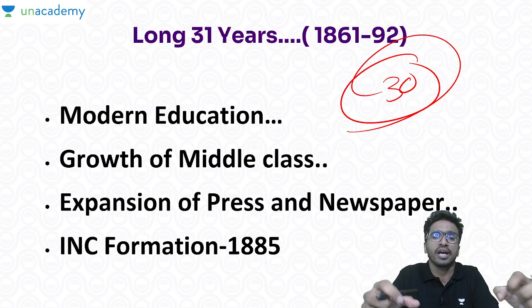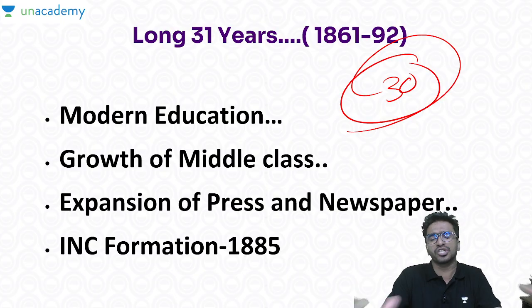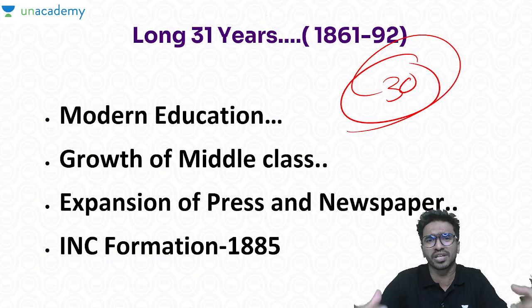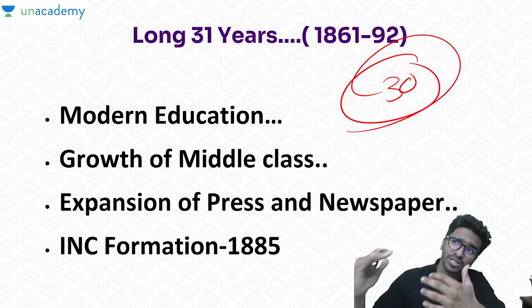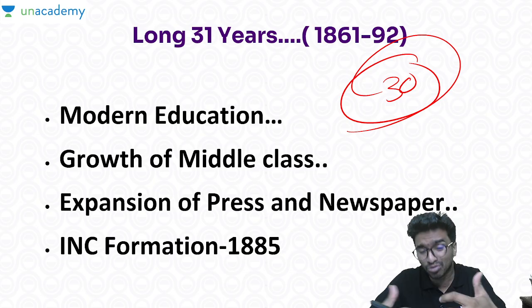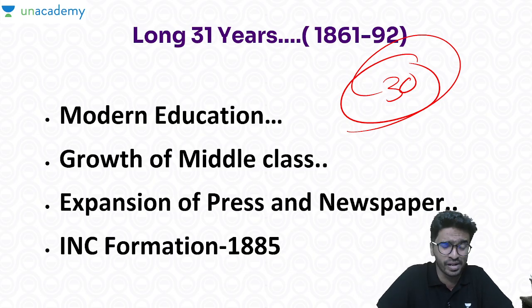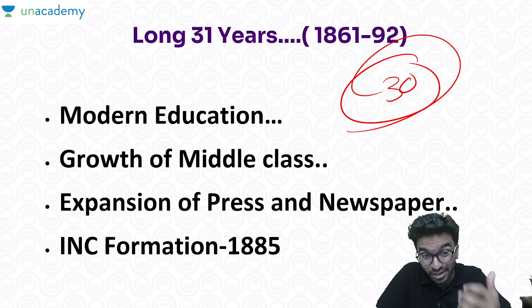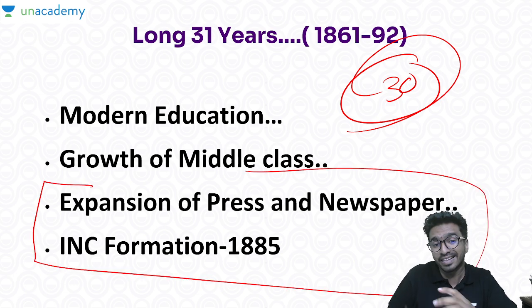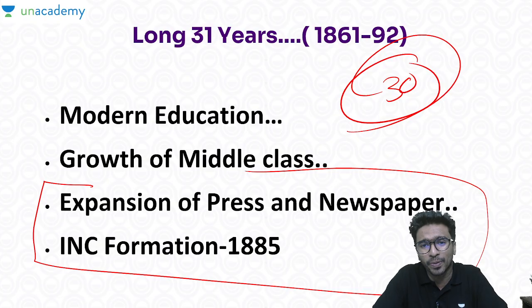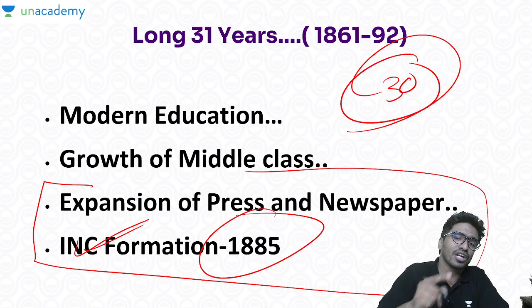Modern education had started rooting in India. People started learning modern education, and while it was being imparted, they also started learning about the systems across the world. So they understood that whatever the British are doing here is not something that is supposed to happen, and a middle class had emerged. And the most important reason, none other than the expansion of the newspaper and the press, as well as, in 1885, the formation of the Indian National Congress.